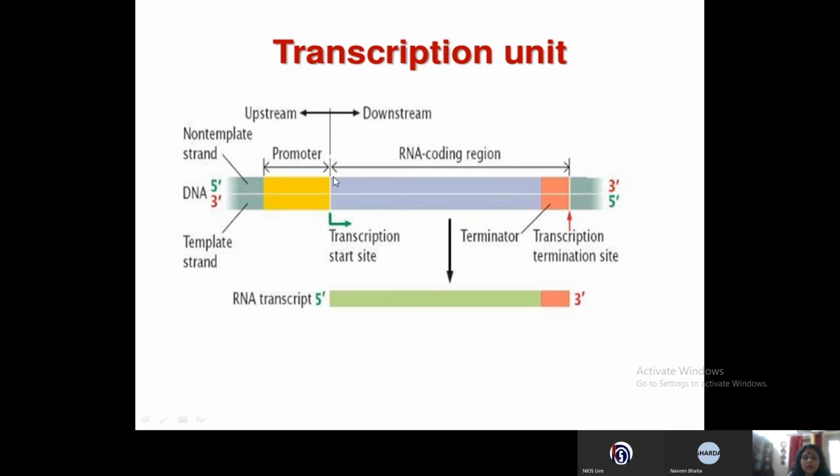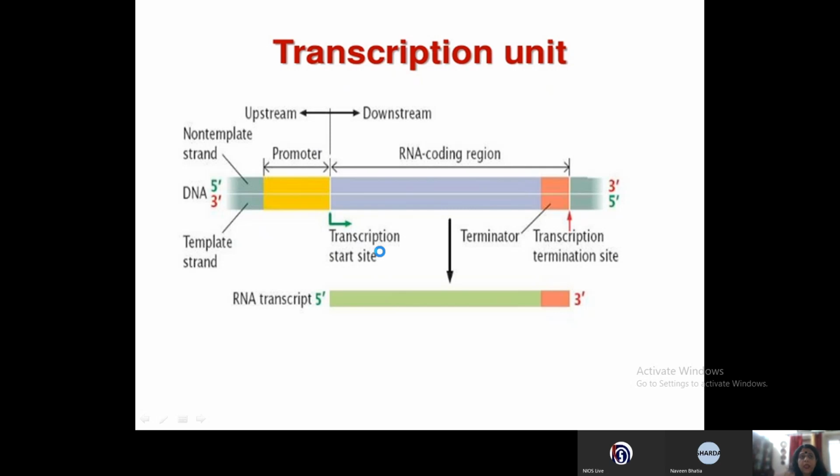Because the code of this strand is similar to the RNA that is formed, because of complementary base pairing. So the strand on which the RNA is formed is called the template strand, and the other strand, with the direction 5' to 3', is called the coding strand or the non-template strand.